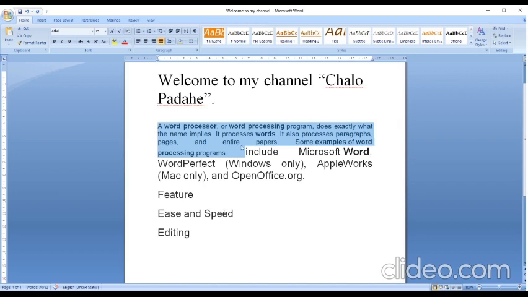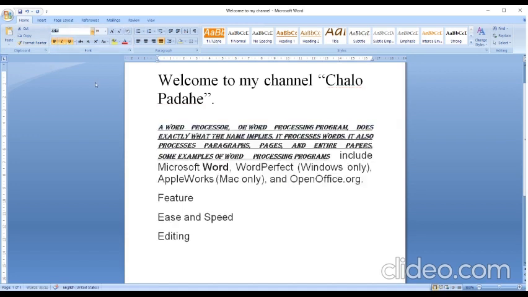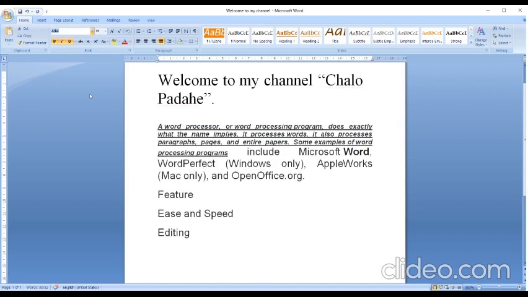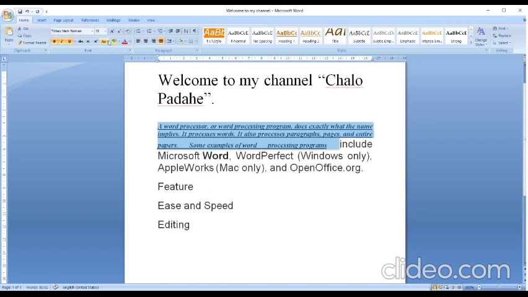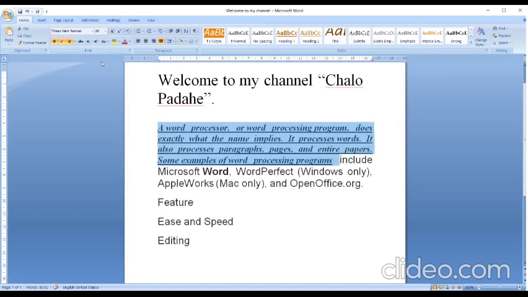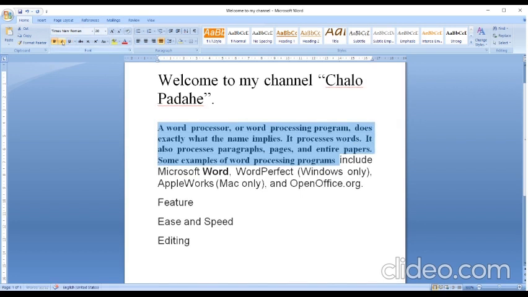Next is formatting. Formatting I have already shown you. You can decrease the size, make it bold, italic, underline, or change the font. That is the formatting feature. That means MS Word or a word processor has a formatting feature, so you can change the look and the size. So the next feature which we have discussed is formatting.